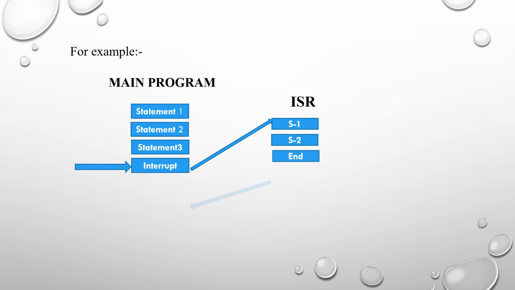Once the ISR ends, it again comes back to the main program and starts executing from where it stopped. Next is statement 4, and lastly I'm ending the main program. This is how the working of an interrupt takes place.